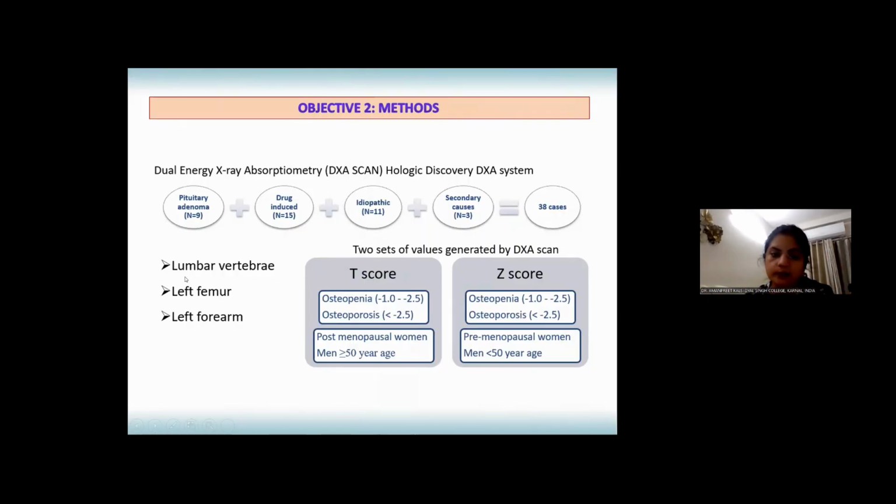This was done at 3 sites: lumbar vertebrae, left femur, and left forearm. 2 sets of values were generated by the DEXA scan, T-score and Z-score, in which values from -1 to -2.5 were considered to be in the range of osteopenia, and less than -2.5 was considered to be in the range of osteoporosis.